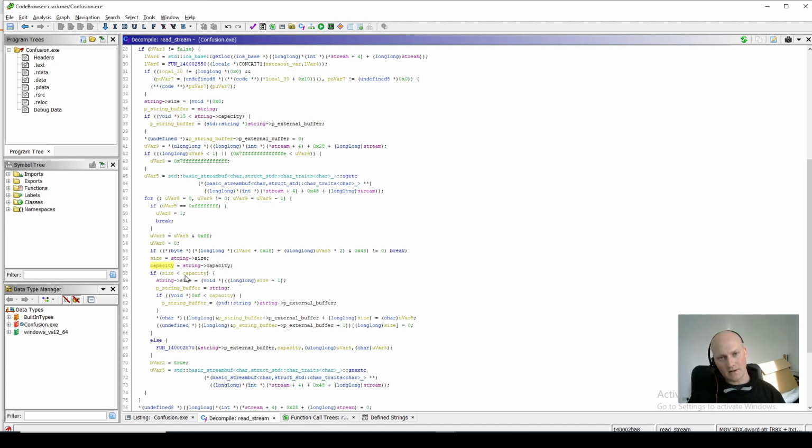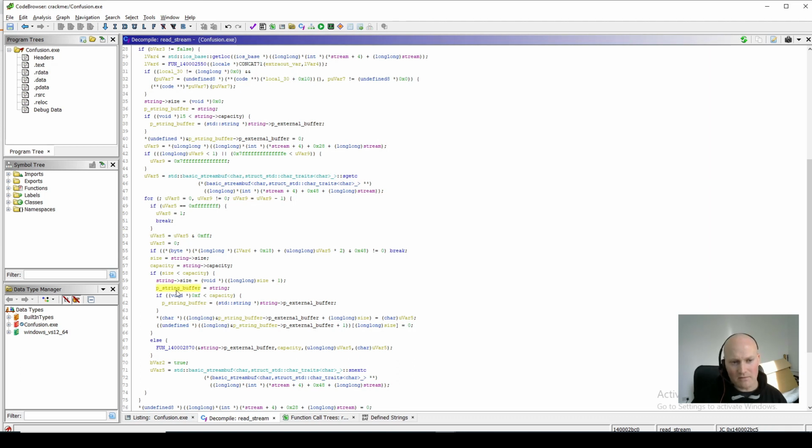Remember that we're reading the string, we're filling that string up, that username string, with bytes from the keyboard that are being typed in to the application. So it's saying here, if the size of the string is less than the capacity, so if there's still room to add another character onto it, then we go down this path. And you can see here what it's doing. It's saying string size + 1, so it's adding 1 to the size of the string because it's reading another byte.